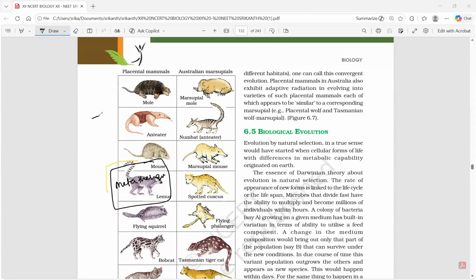Eutherian mammal means placental mammal. So placental mammals. Let us try to understand this phenomenon here. Wait a minute, I am erasing this.